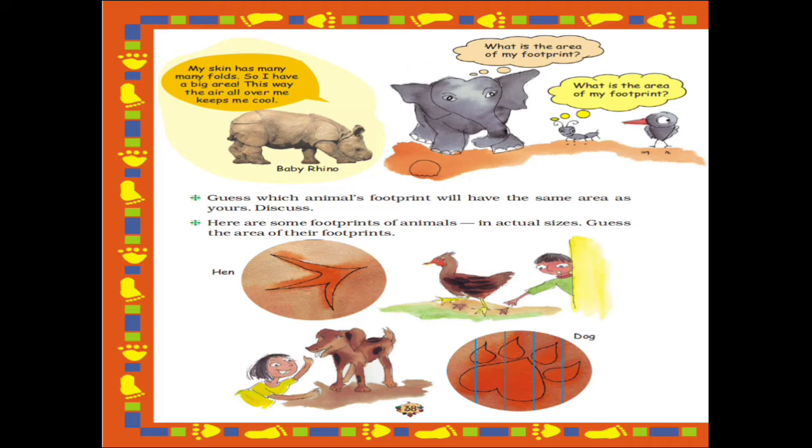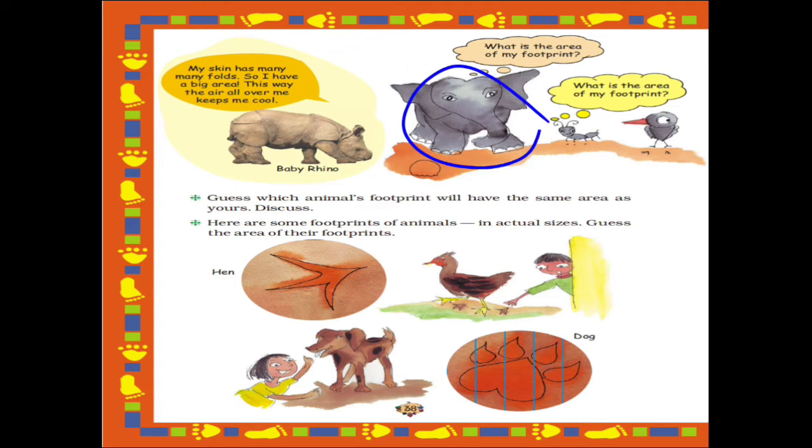My skin has many pores, so I have a big area. This way, the air all over me keeps me cool. Now, carefully observe the picture. This is a picture of a baby rhino. What he says is that his skin has many pores, and that's why the area of their skin is big, and this skin keeps their body cool.